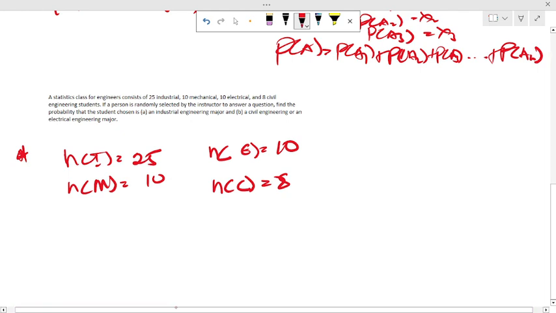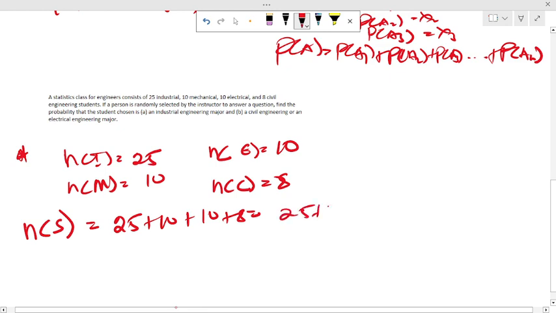First of all, who are we dealing with? We are dealing with engineering students. So the total sample space is the summation of all the students, because they are all engineering students before we get the divisions with their various majors. So the total sample space, I'll name it S, will be equal to 25 plus 10 plus 10 plus 8. This is going to give 28 plus 25, which is 53. So this is the total sample space.